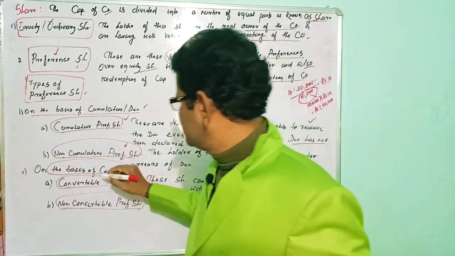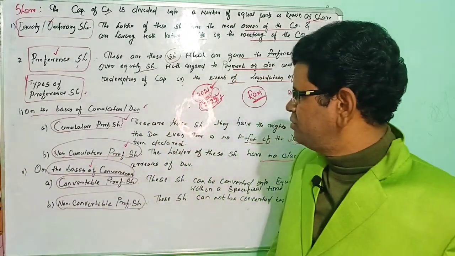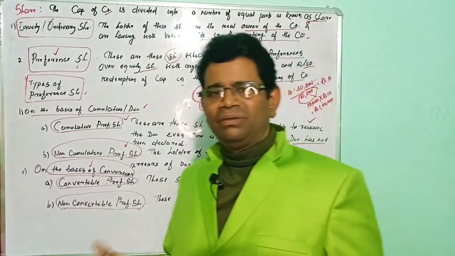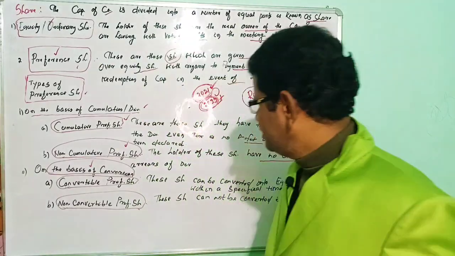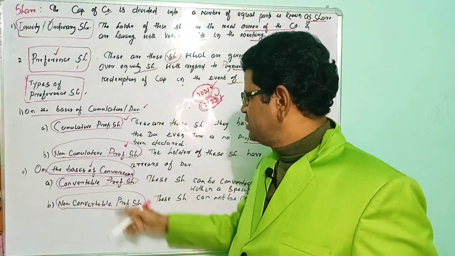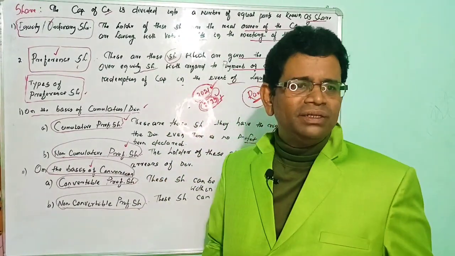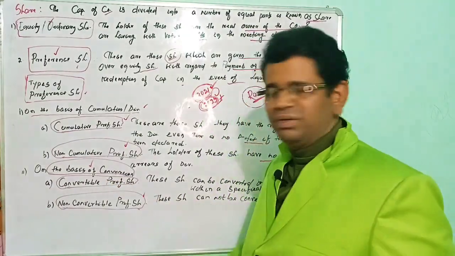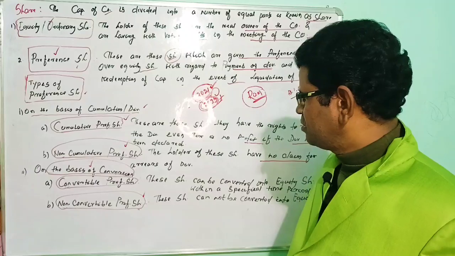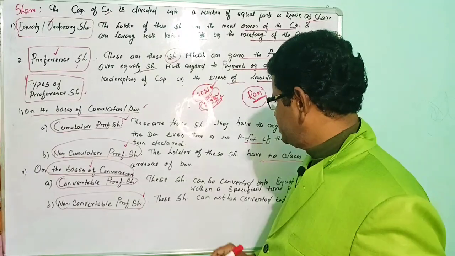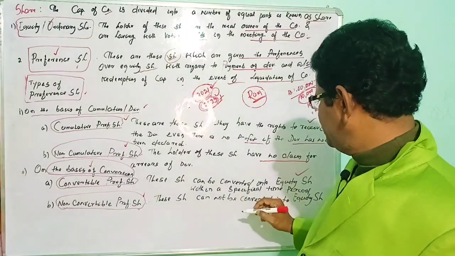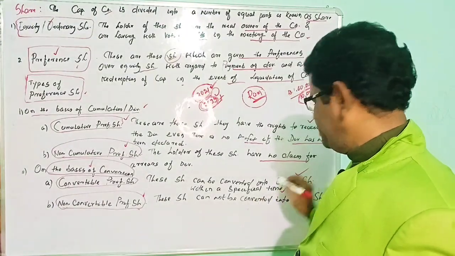Okay, friends, come to the second category, on the basis of conversion. What is the meaning of conversion? One will be converted to another one. On the basis of conversion, the preference share is divided into two parts: convertible preference shares and non-convertible preference shares. What are convertible preference shares? These shares can be converted into equity shares within a specified time period.